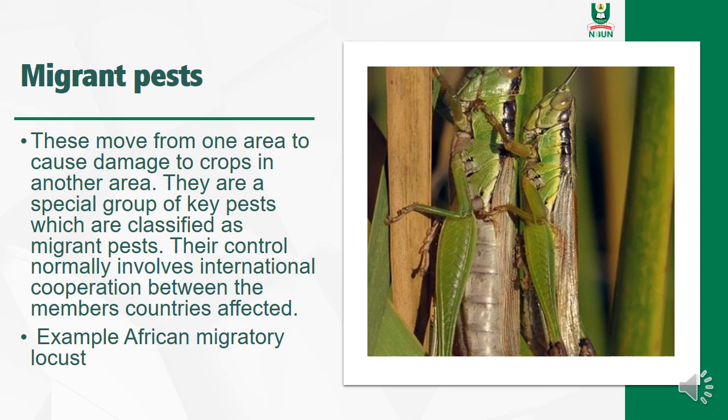When you want to control them, you cannot just control them in your country alone, because they can come from other places to your country. So you control them collectively, among the member countries that are affected. A good example of a migratory pest is the African migratory locust, and this is exactly what it looks like in the picture. So that is about the migrant pest.